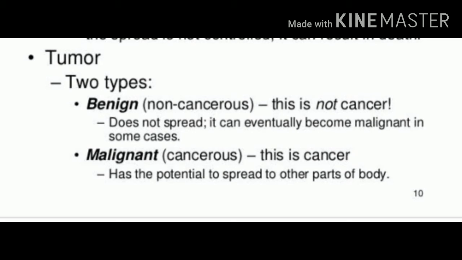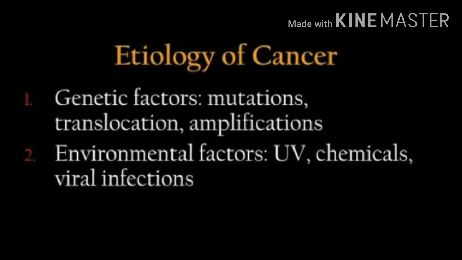Cancer is of two types. First is benign, second is malignant. In benign, it is not cancerous, it does not spread, and it can eventually become malignant in some cases. It means it is a primary stage. If we find it in the earlier stage, it can be treated easily, so that it does not spread to the secondary stage. But malignant is cancerous and has the potential to spread to other parts of the body. It means it is in the secondary stage and can spread to other parts of the body also.